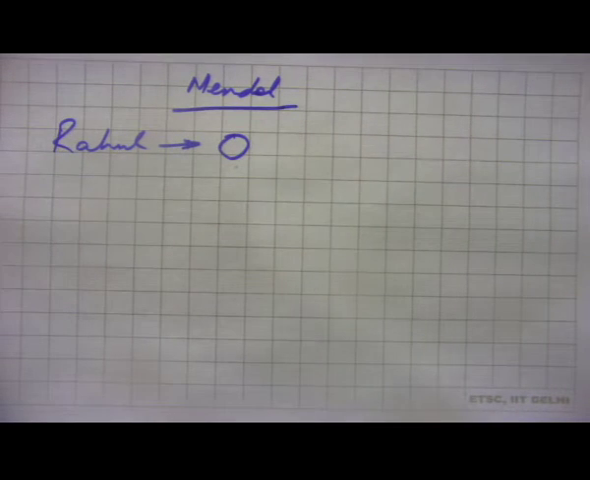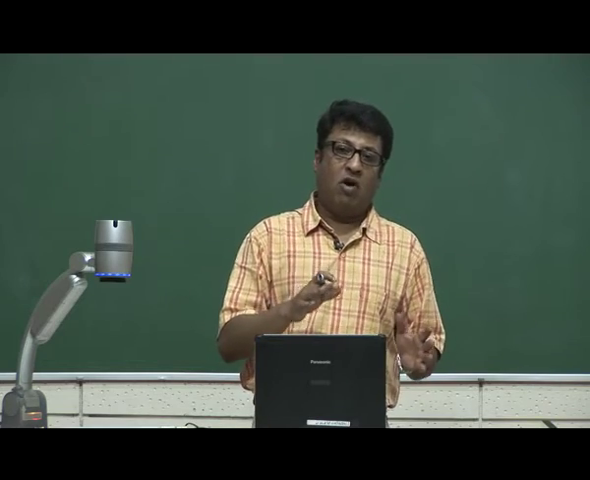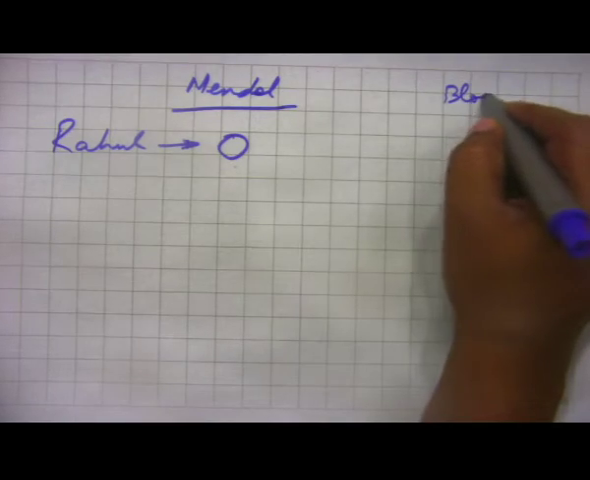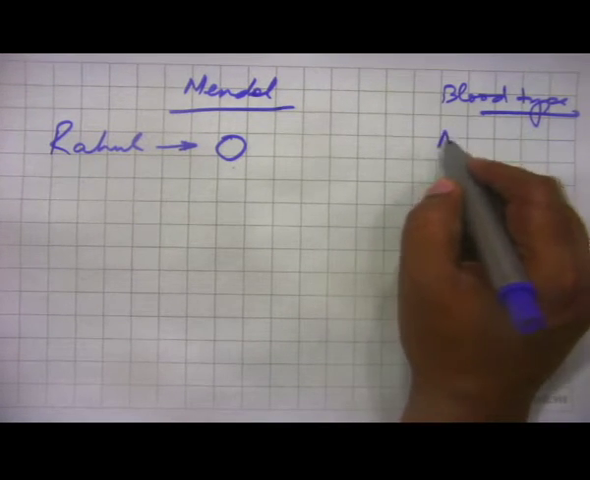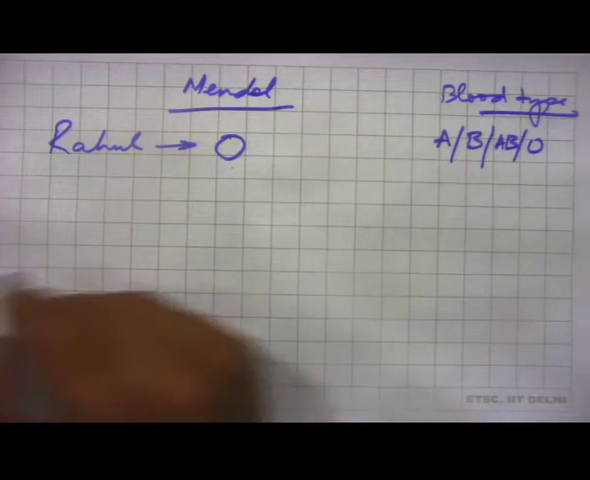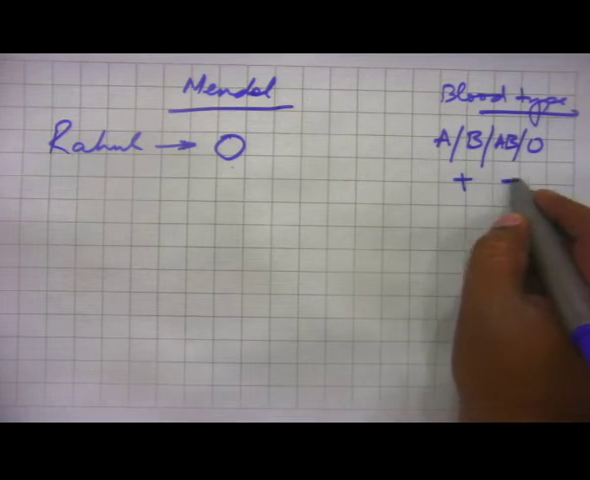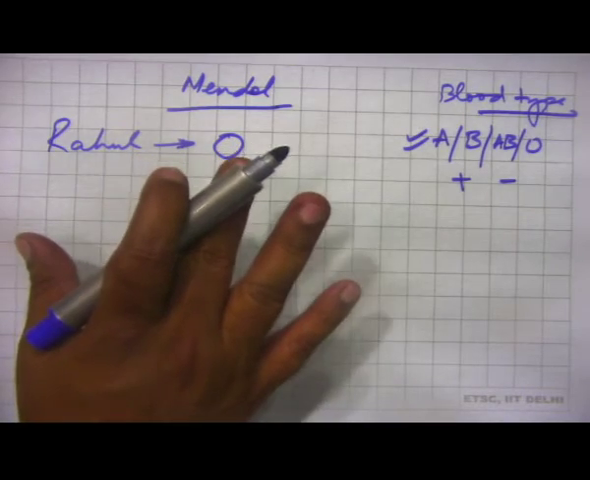Now, all of you know that blood types are A, B, O, AB; that is one trait. Another trait is whether it is Rh positive or negative. So, normally in a blood type you have two traits which play a role. The first trait is A or B or AB or O. The second trait is whether it is plus or minus. Let us look at the first trait independently. So, let us say Rahul has a blood type of O.